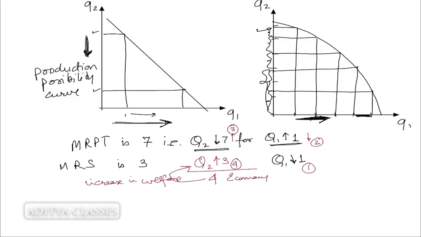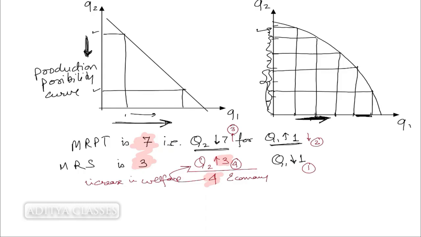So did you get the point? If my MRPT and MRS are not equal, what happens is we keep on reducing the quantity of one, we increase the quantity of another, we fulfill your compensation and then provide you welfare also. So for that very same unit that was taken away from you, I have given you the compensation also and I have given you the welfare also.